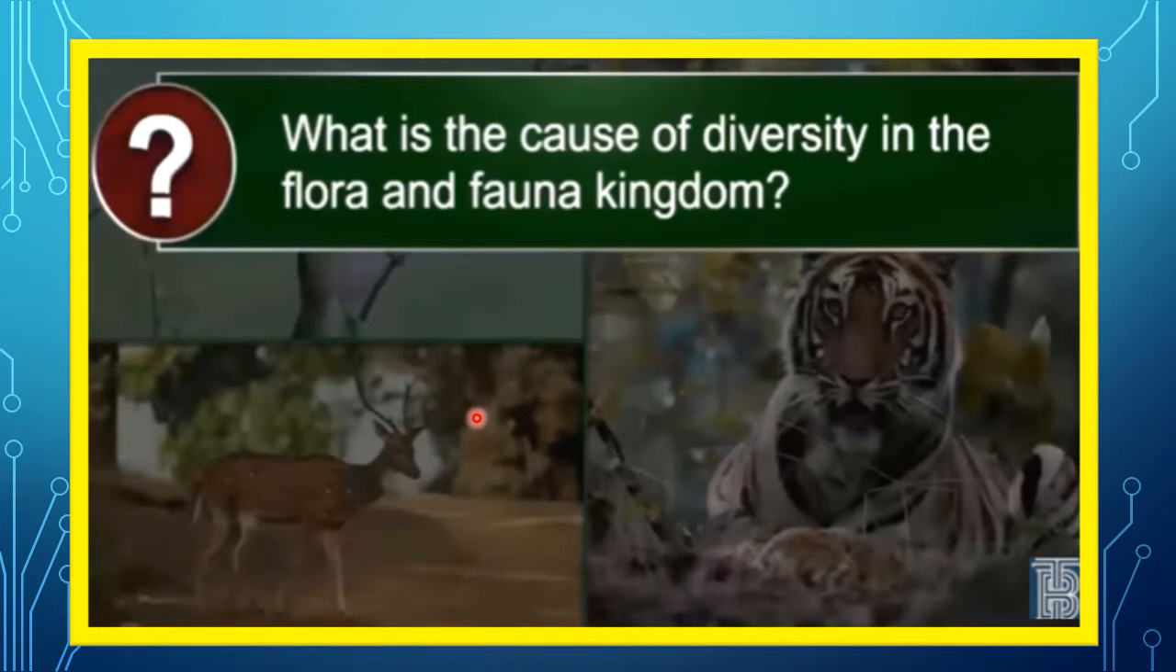Now, the question arises, what is the cause of such diversity in the flora and fauna kingdom? How come we have so many kinds of plant species and animal species? What is the main reason behind this diversity?